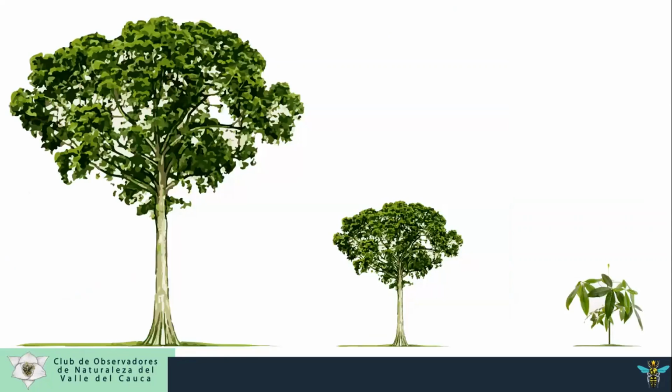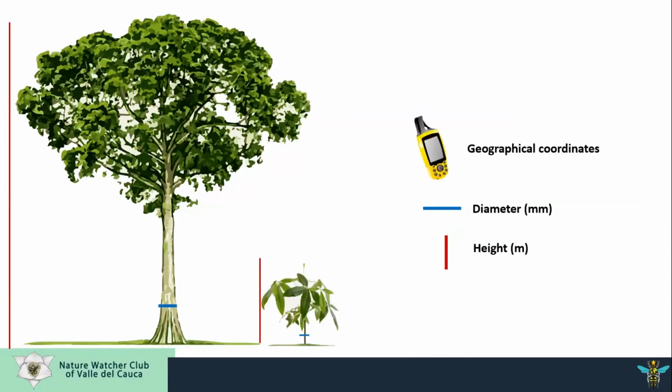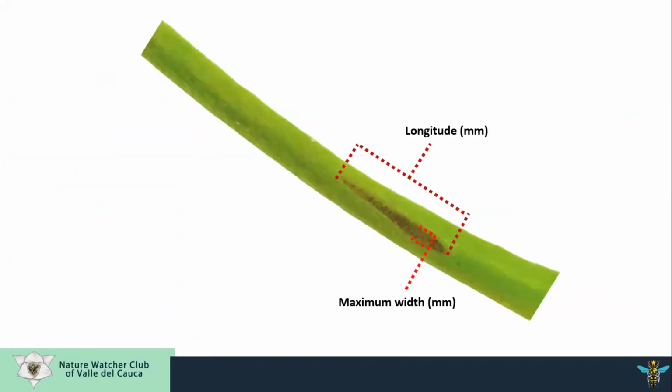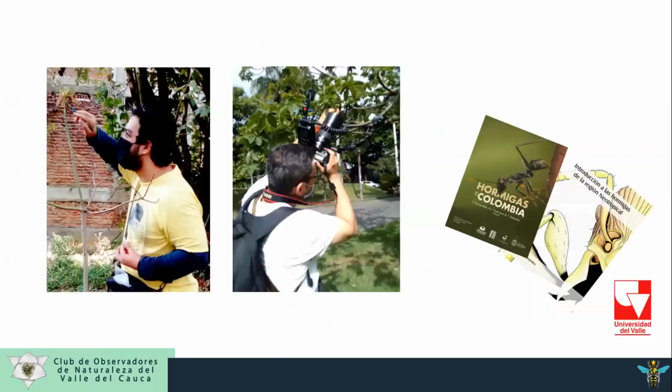Leaves and reproductive structures were collected for identification with experts. Each plant was georeferenced, and the diameter and height of each tree were measured. For small plants, extrafloral nectaries on all the leaves were searched, while for those with more than 3 leaves, only 3 branches were examined. Each nectary was described by its maximum length and width. The ants associated with each nectary were counted and collected for identification in the laboratory. Each reported species was photographed in the field.